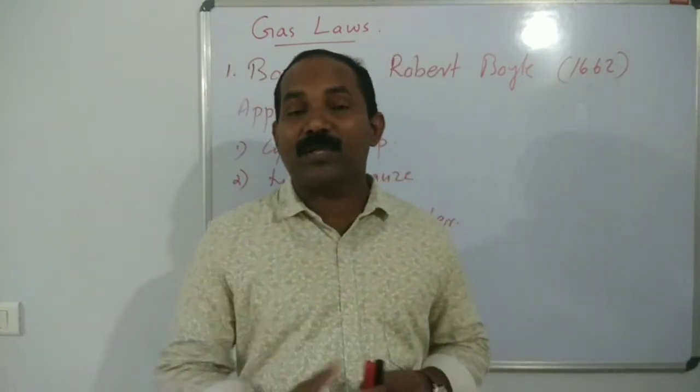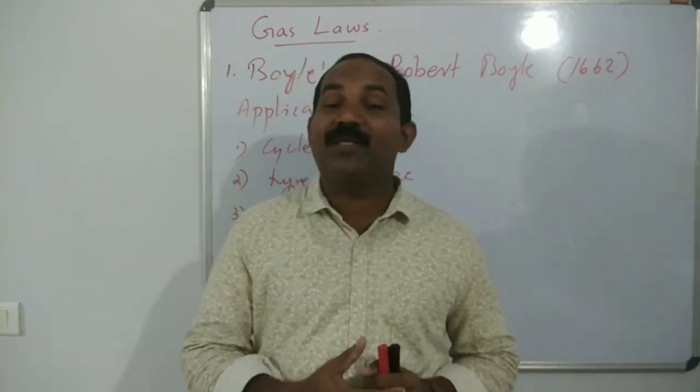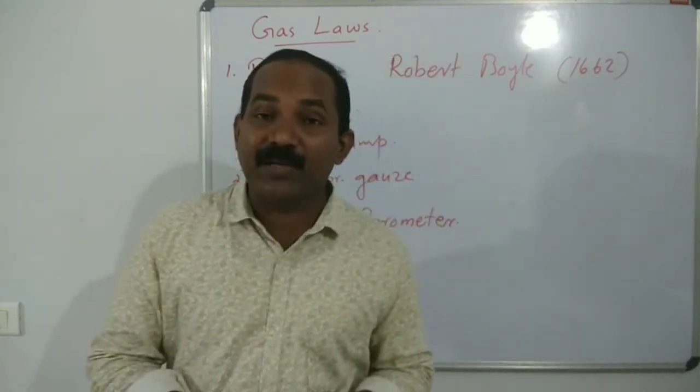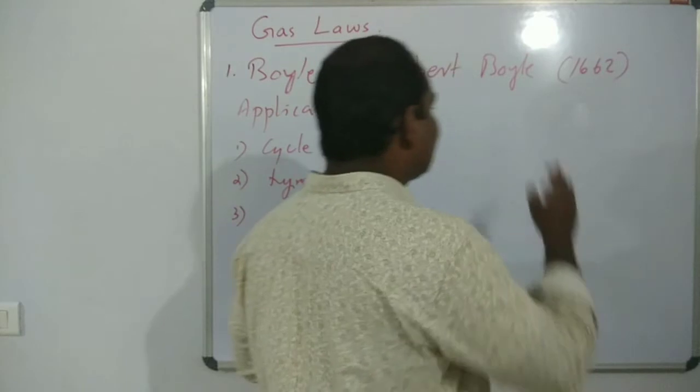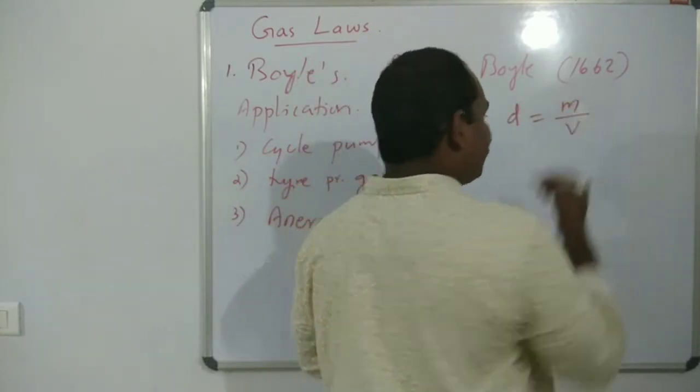Next we move to the relationship between the density and the pressure of the gas. As we know, density D is equal to mass by volume.